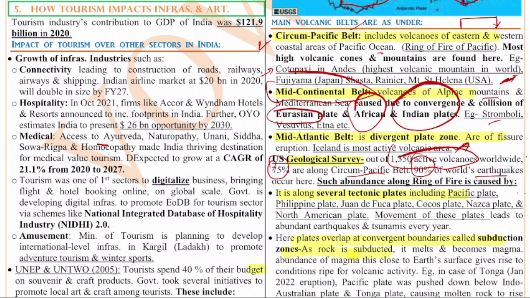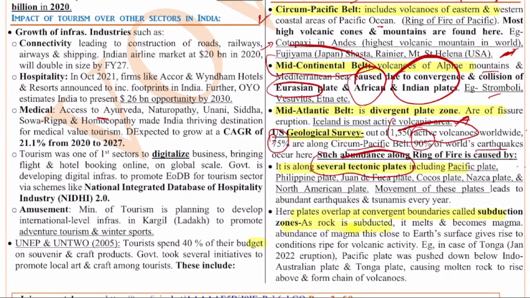Such abundance along the Ring of Fire is caused by various reasons. It is along several tectonic plates including the Pacific plate, Philippines plate, etc. And here the plates overlap at convergent boundaries called subduction zones. That is why this is a very famous, or you can say a very seismically active area,